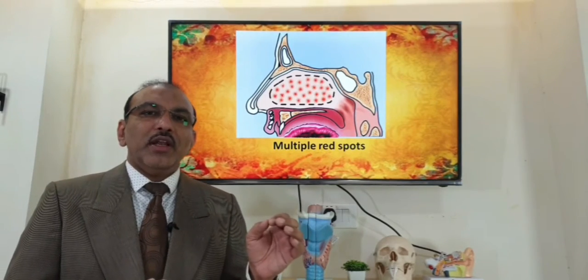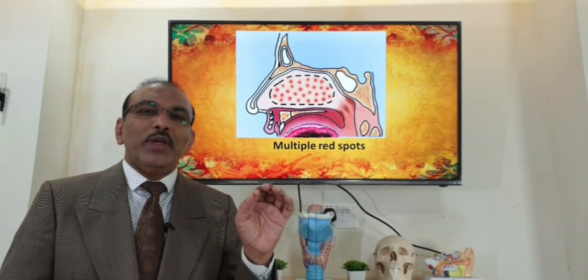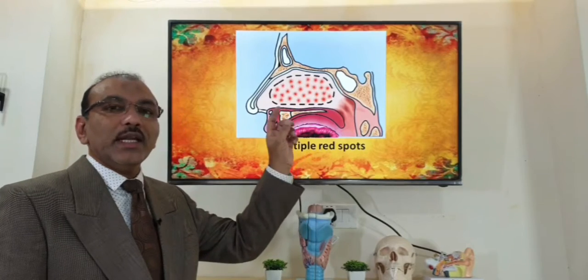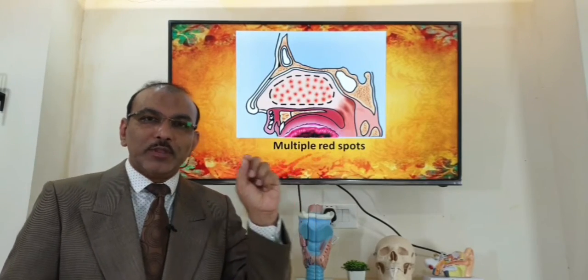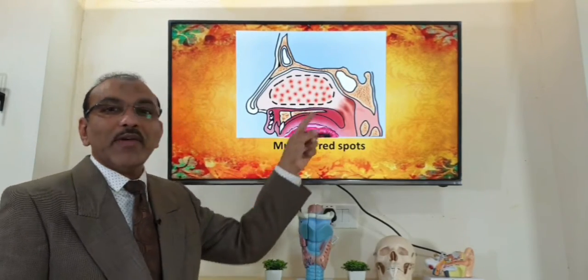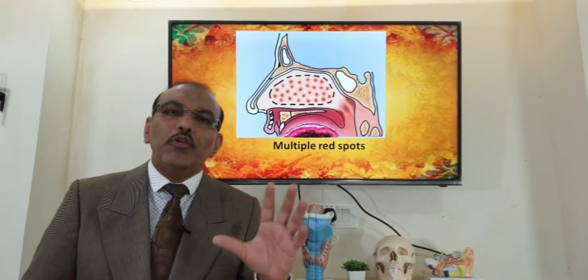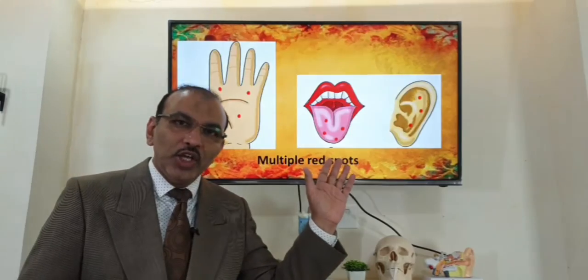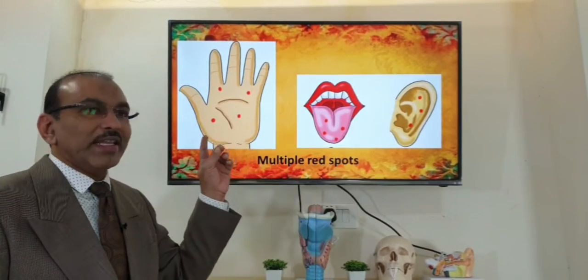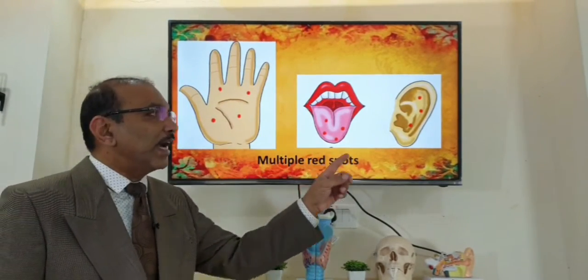Now, on examination, when you put in an endoscope, we can have a look at the septum. It shows that there are multiple small bleeding spots. But in this diagram, I have exaggerated by showing so many bleeding spots. Usually it will be about 3 or 4 bleeding spots. Not only there, you can find the same finding in the hand, in the tongue, as well as in the ear too.